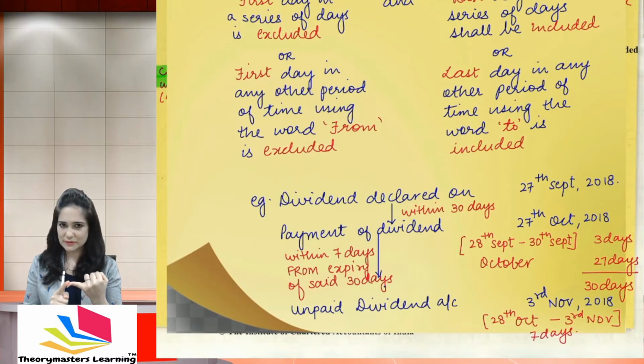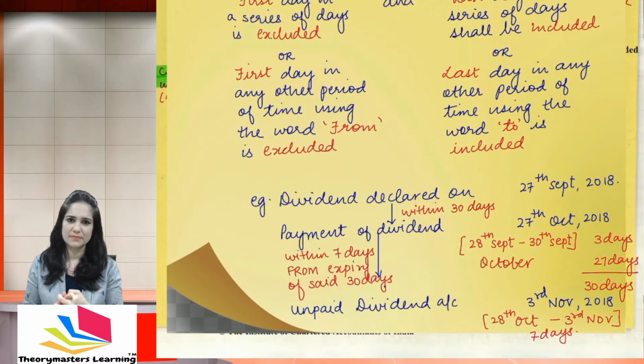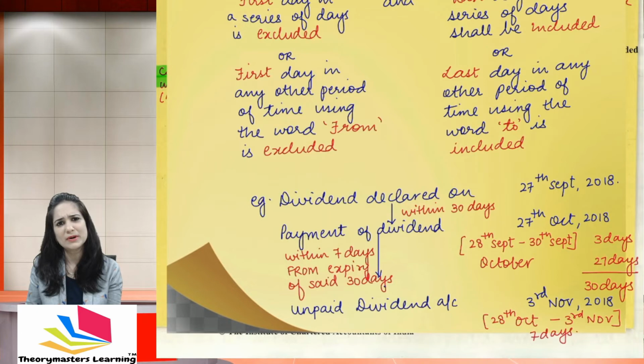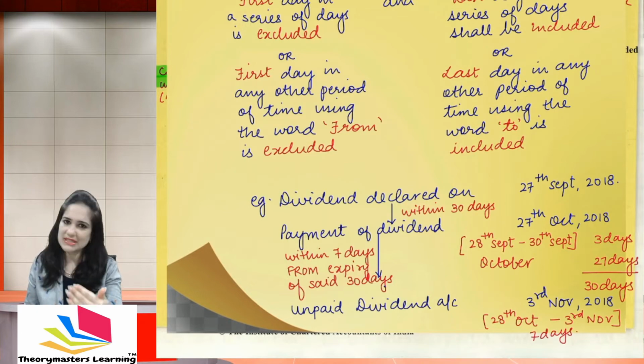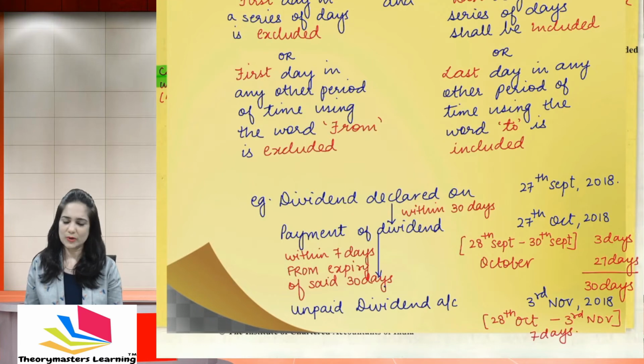So the calculation will start from 28th of September: 28th, 29th and 30th September. September month is over, so that is 3 days of September. But we need 30 days, right? So you need to add 27 days of October. The 27th is the last day and will be included. So the dividend must be paid by 27th October 2018.